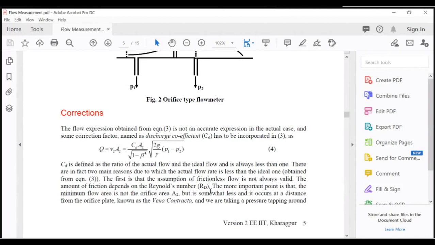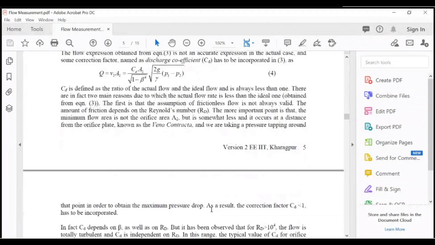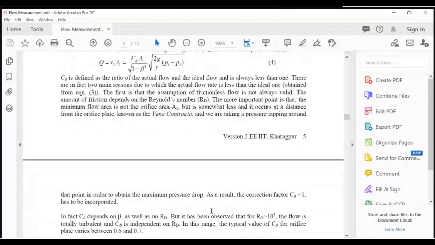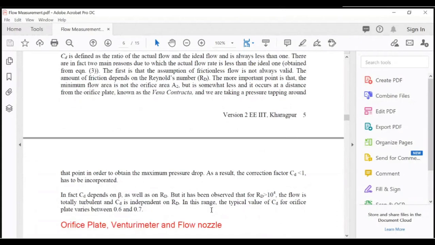The more important point is that the minimum flow area is not the orifice area A2 but is somewhat less, and it occurs at a distance from the orifice plate known as the vena contracta, and we are taking a pressure tapping around that point in order to obtain the maximum pressure drop. As a result, the correction factor CD less than 1 has to be incorporated. In fact, CD depends on beta as well as on RD, that is, the Reynolds number.